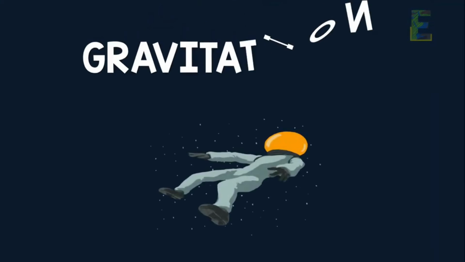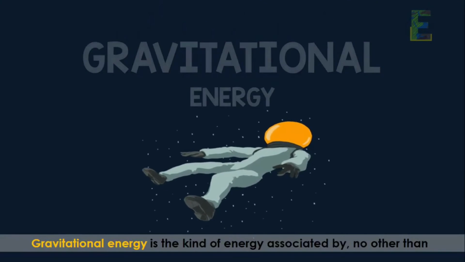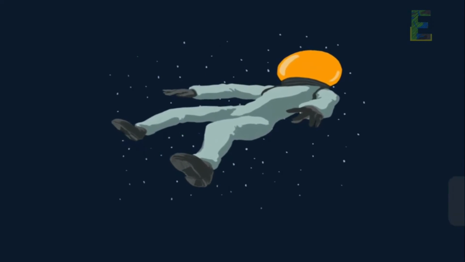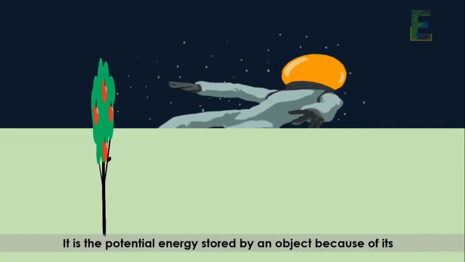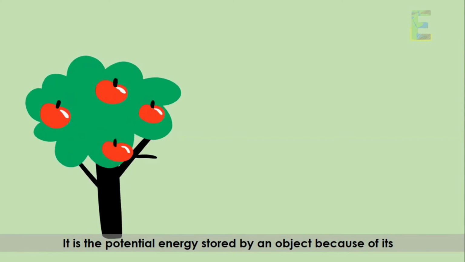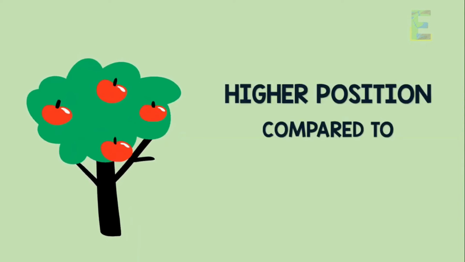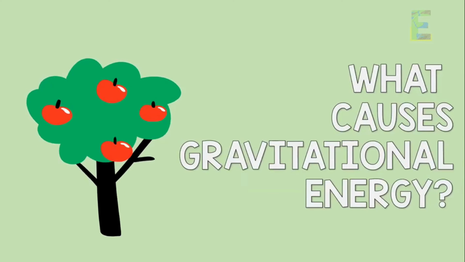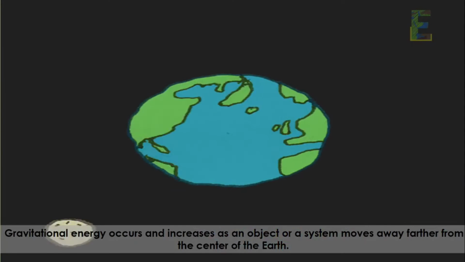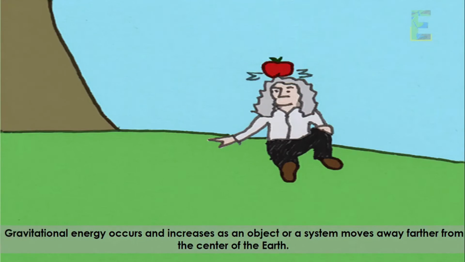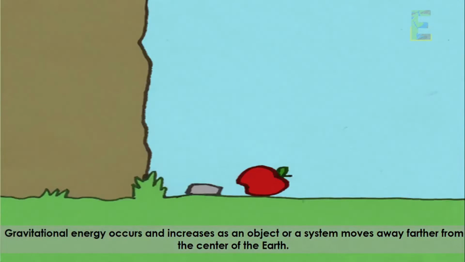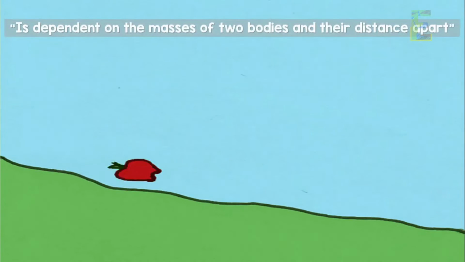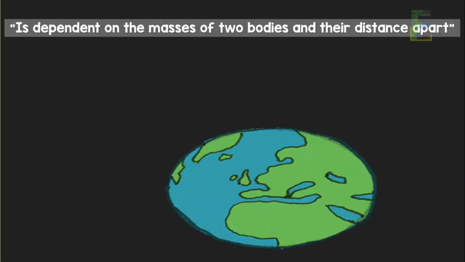And now we have gravitational energy. Gravitational energy is the kind of energy associated by no other than gravity. It is the potential energy stored by an object because of its higher position compared to a lower position. What do you think causes gravitational energy? Gravitational energy occurs and increases as an object or a system moves further away from the center of the Earth. Gravitational energy is dependent on the masses of two bodies and their distance apart.